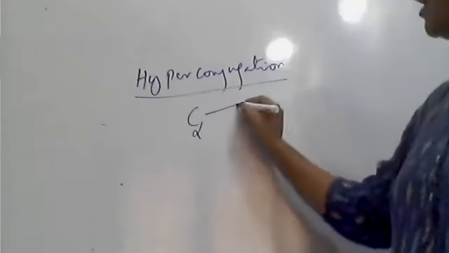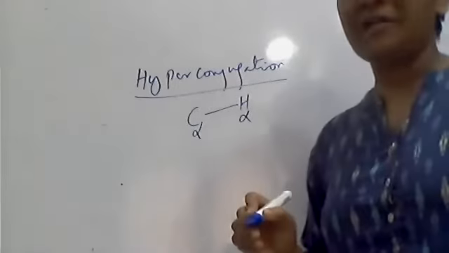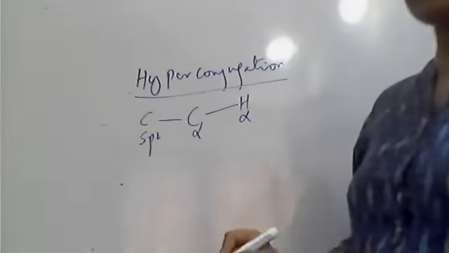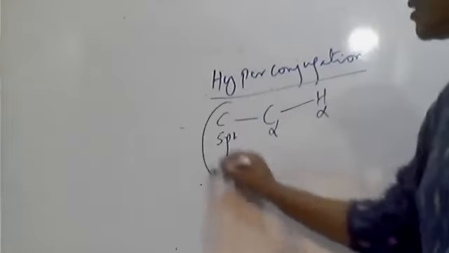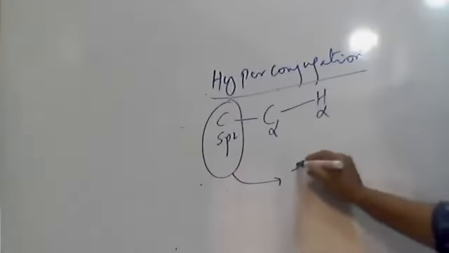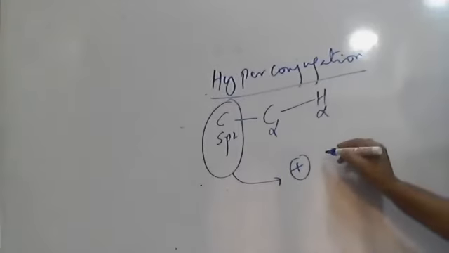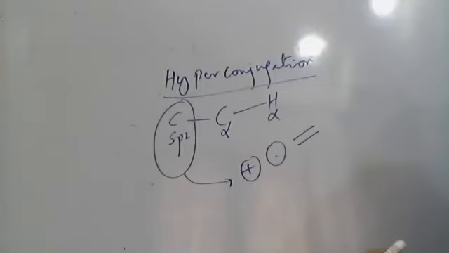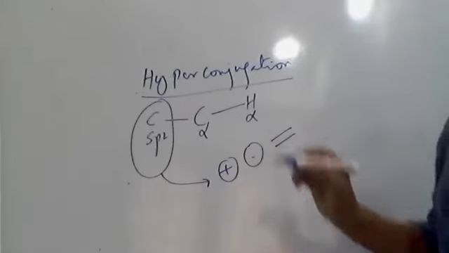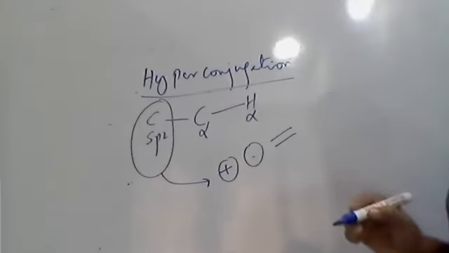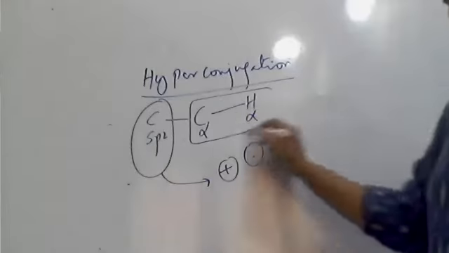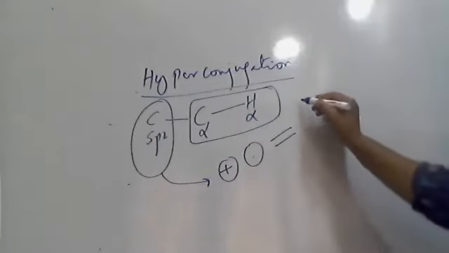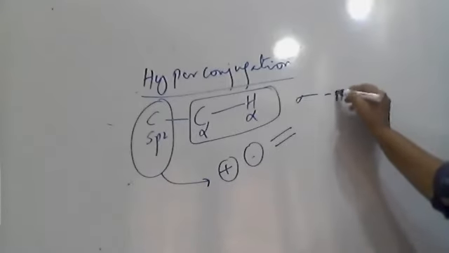The C alpha carbon and its alpha hydrogen, which is attached to the sp2 carbon, and this sp2 carbon may be a carbocation, or a free radical carbon, or a double bonded carbon. So what happens in hyperconjugation?